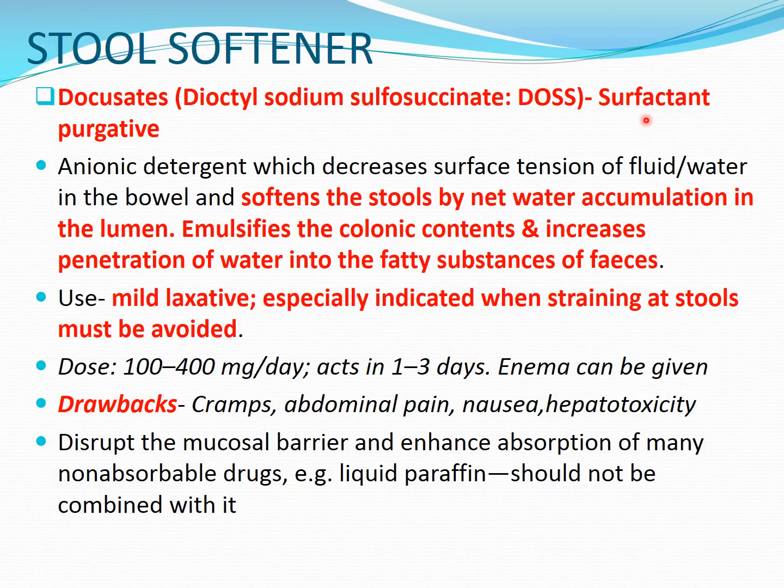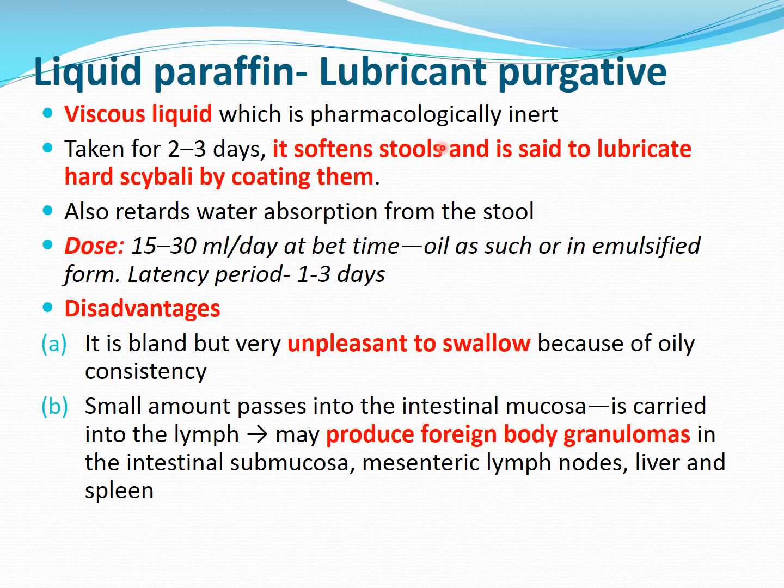So it has a surfactant type of action, decreases the surface tension and increases the water accumulation in the stools, and emulsifies the water with the fatty substances of the feces. Next, a stool softener is liquid paraffin, and it is also called a lubricant purgative. The previous one, Doxetis, is called a surfactant purgative. This is called a lubricant purgative.